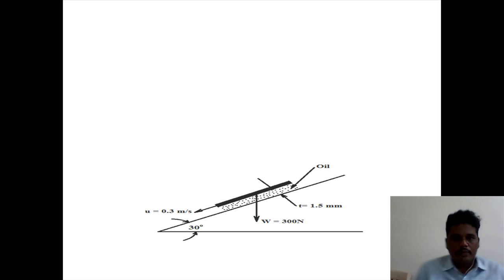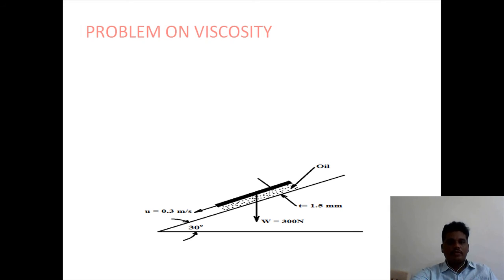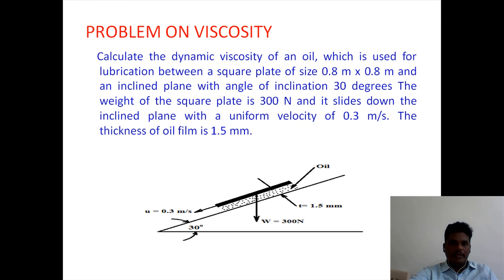Now, problems on viscosity. In this problem, we have to calculate the dynamic viscosity of an oil which is used to lubricate a square plate. Length is given as 0.8 meter, breadth is given as 0.8 meter. Square means both are the same, L into B. The plate is on an inclined plane with an angle of inclination of 30 degrees.